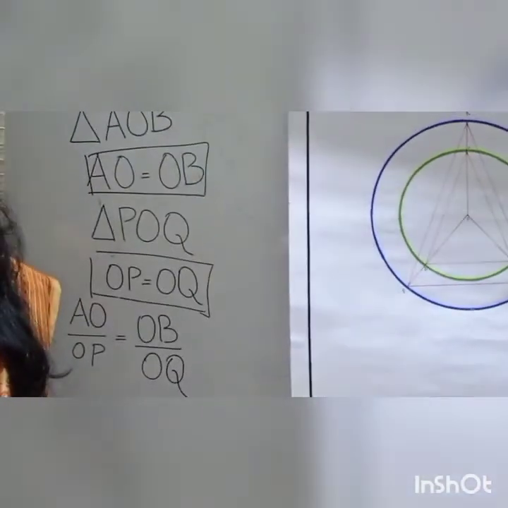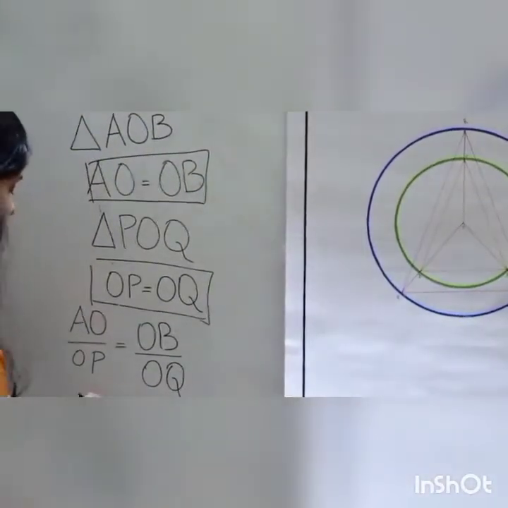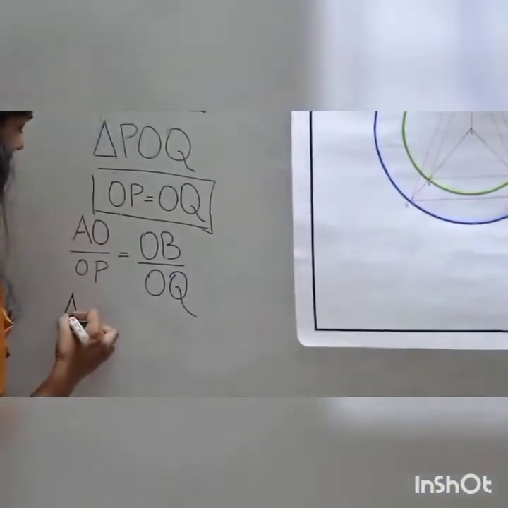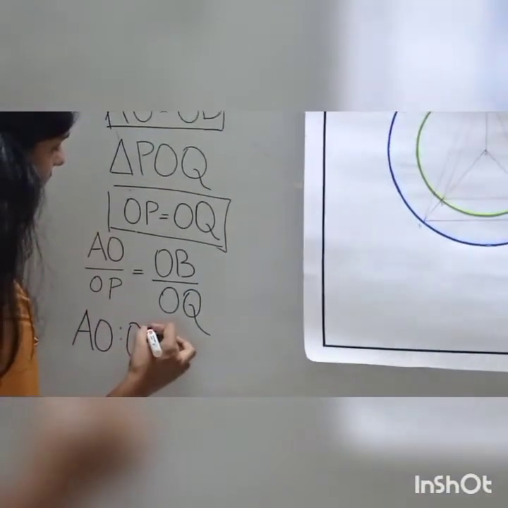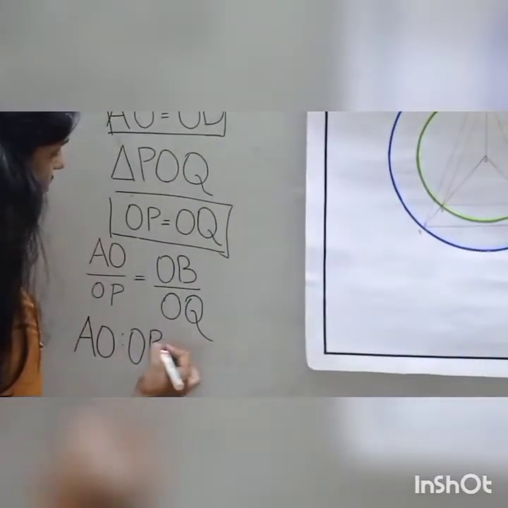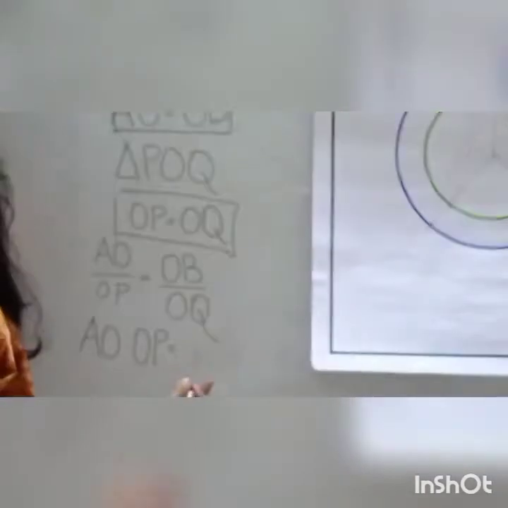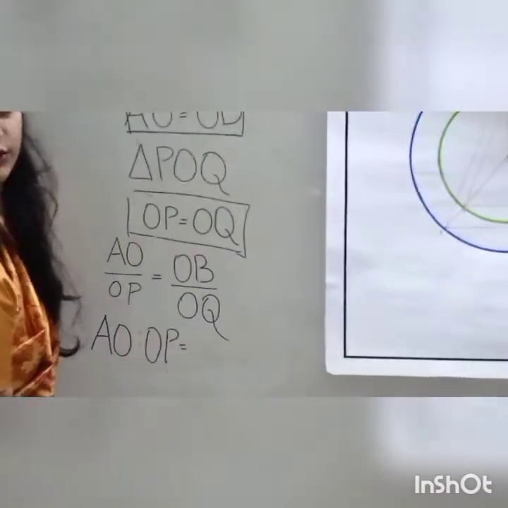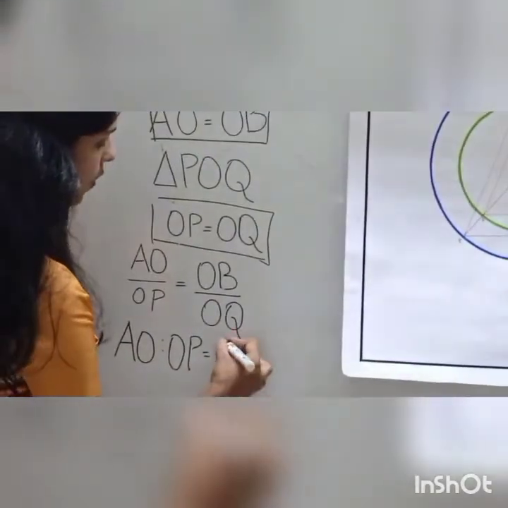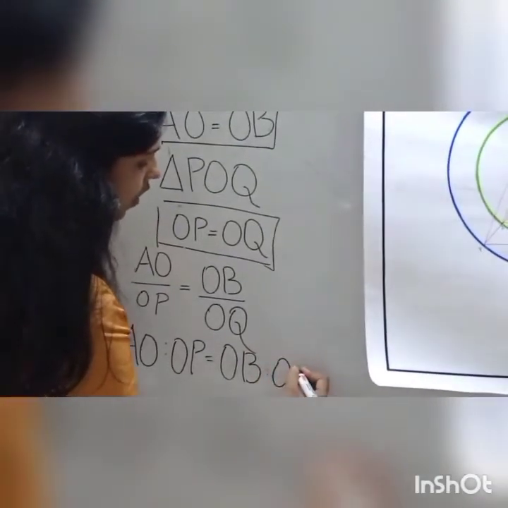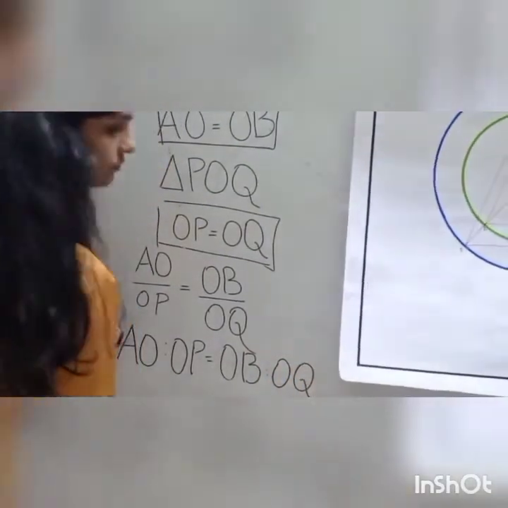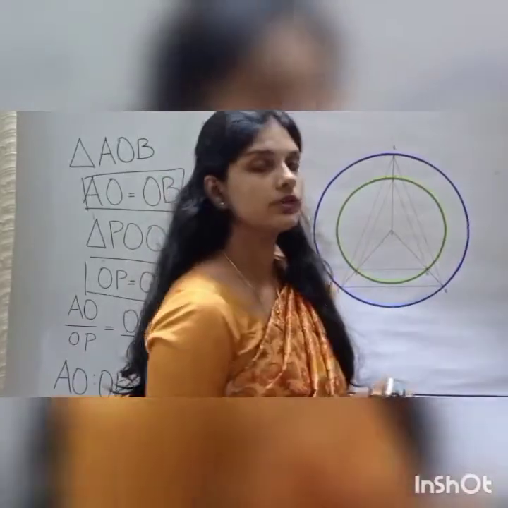This can be written in the ratio concept as AO is to OP. The ratio between AO and OP is equal to the ratio between what? The ratio between OB and OQ. Right? So what will we see here?